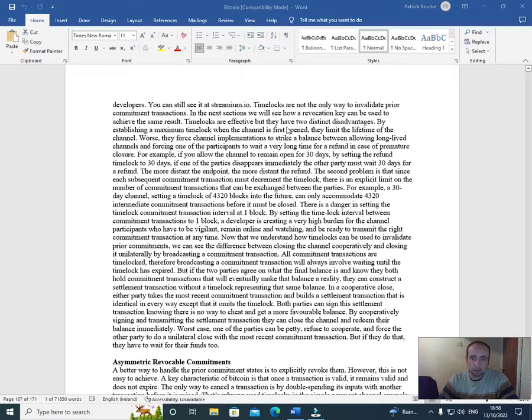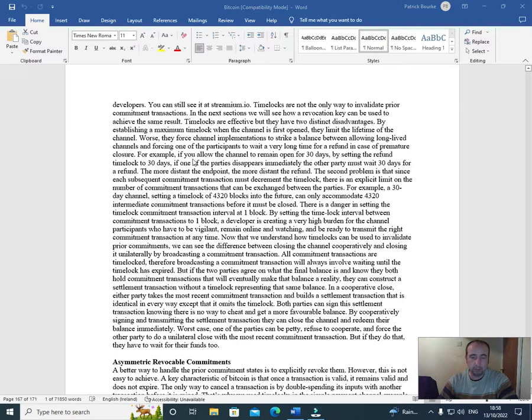Time locks are effective, but they have two distinct disadvantages. By establishing a maximum time lock when the channel is first opened, they limit the lifetime of the channel. Worse, they force channel implementations to strike a balance between allowing long-lived channels and forcing one of the participants to wait a very long time for a refund in the case of premature closure.